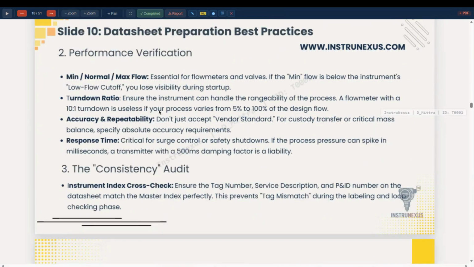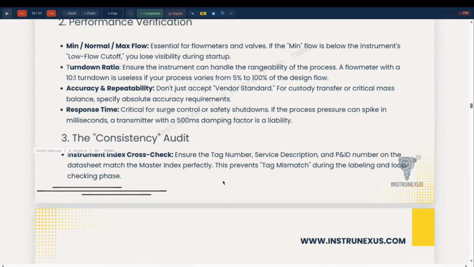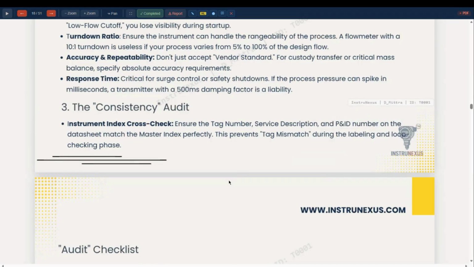Now, this datasheet preparation we have already discussed, and I need not repeat it again. So minimum, normal, maximum flow rates, turn down ratio, accuracy and repeatability and response time are to be checked and incorporated. And consistency audit: cross check with the instrument index for any mismatch of tags or service description. As per the PNID, the index and the datasheet, they are to be the same.